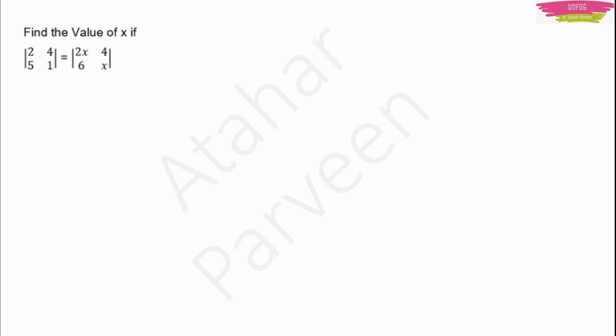I'll give an example. Here, see, I'm not giving you big examples. Simple examples they will ask you, but if you know the procedure, then only you can answer those questions. Okay, the question is: find the value of x if there are two determinants. What you do is, in the left hand side you solve the determinant, in the right hand side you solve the determinant, and you equate them because it is given in the question that they both are equal. With this you can find x, right?